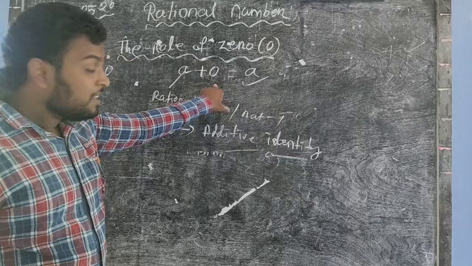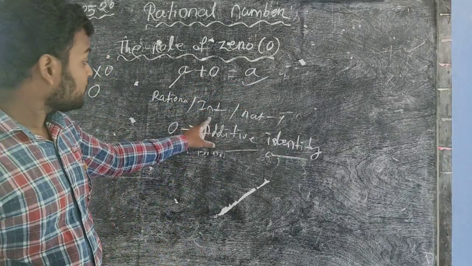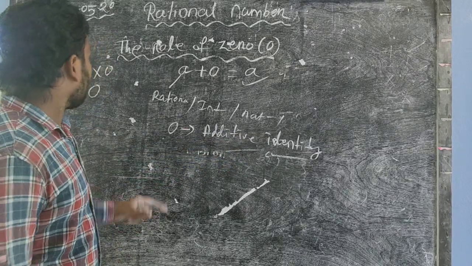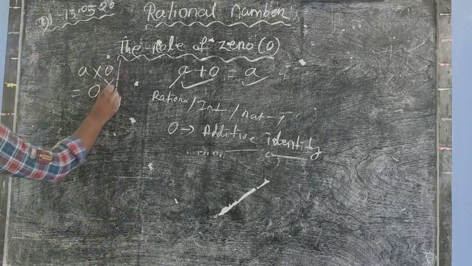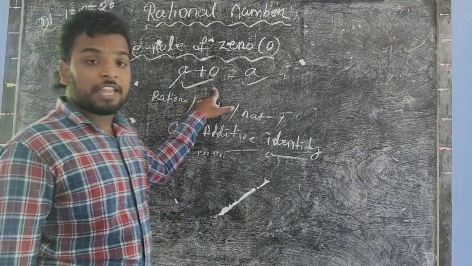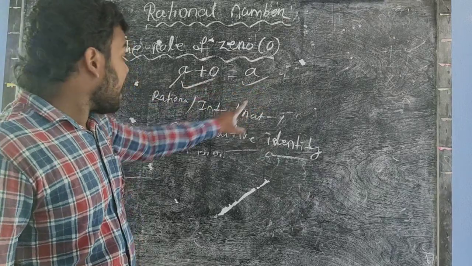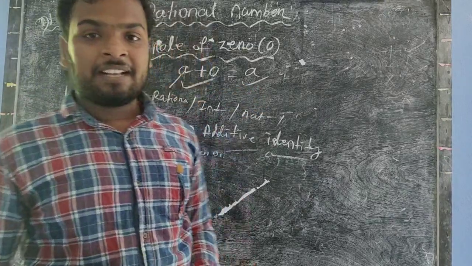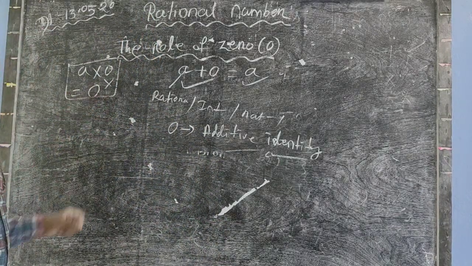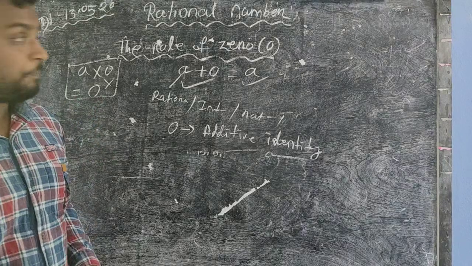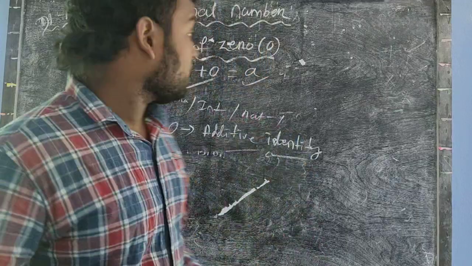And when you add 0 to any number, you get that number as a result. So 0 is known as the additive identity. For that result, when you add 0 to any number, you get the same number. That's why 0 is known as the additive identity. And this is another thing: when you multiply 0 to any number, you get 0. Okay. Now this is the importance of 0 in the number system.